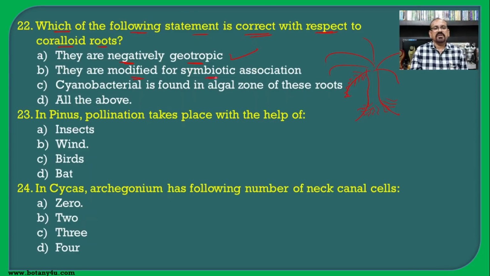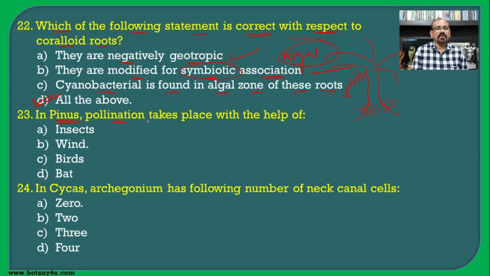They are modified for the symbiotic association. Earlier we have seen the TS of the coralloid root, in which there is an algal zone, the presence of algae or cyanobacteria inside the root, and that is known as the symbiotic association. So it is also the correct one. Then cyanobacteria is found in the algal zone of these roots, and they are responsible for atmospheric nitrogen fixation, and hence it is also the correct one. So all three statements are correct with respect to the coralloid root of the cycas.